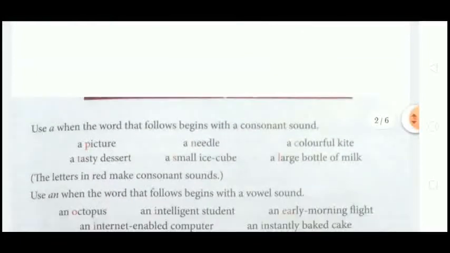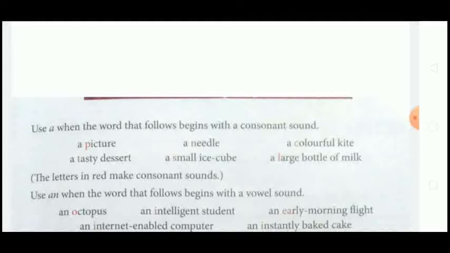See, but when do we use a? Use a when the word that follows begins with a consonant sound. Not with a consonant letter, but when the word begins with a consonant sound, we use a.